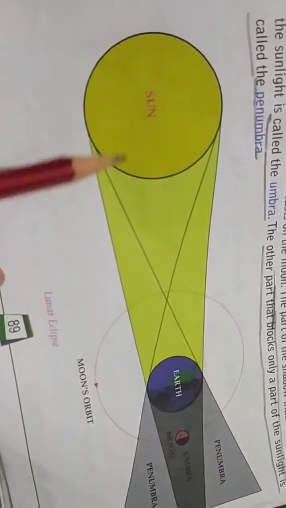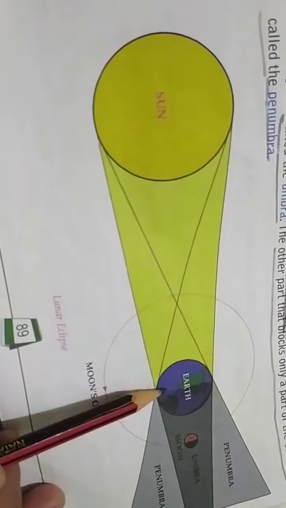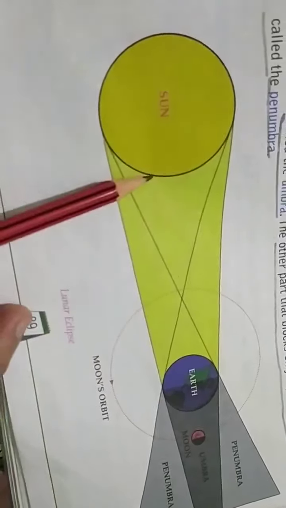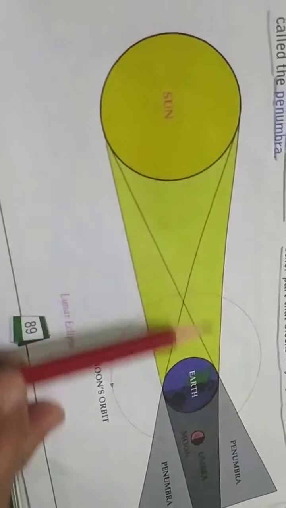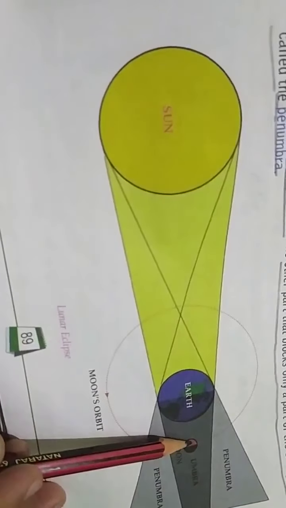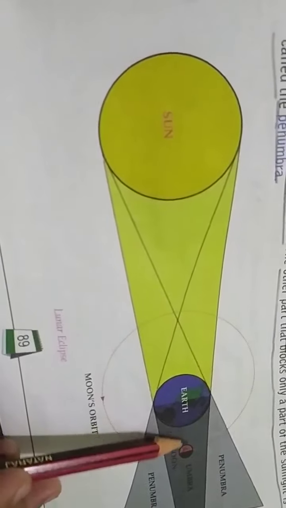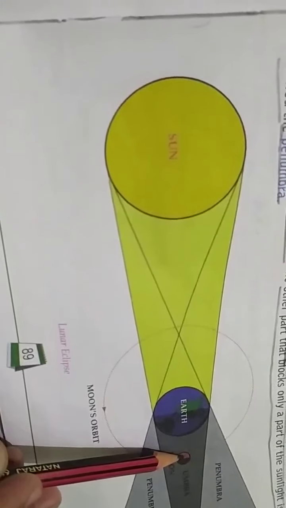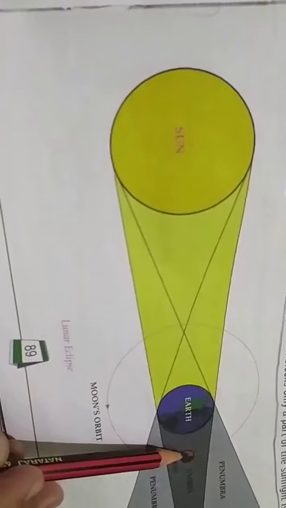A lunar eclipse appears when the Earth comes in between the sun and the moon. The sun's light falls on the Earth and the shadow of the Earth is cast on the moon, and that shadow covers the moon, which gives rise to the eclipse.